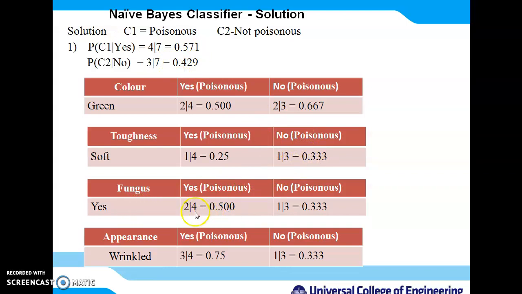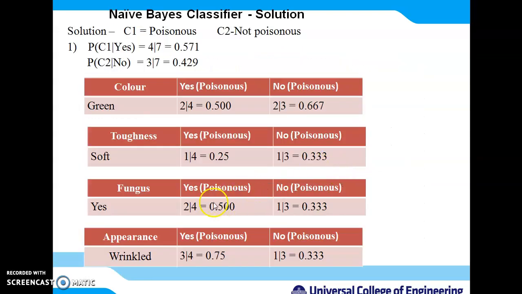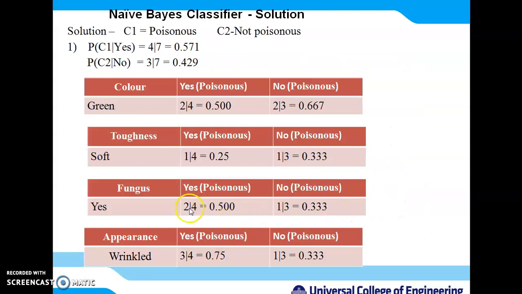Similarly for fungus, how many rows are there for the fungus class? For fungus yes, there are a total of 1, 2, 3 rows, out of which 2 belong to the class yes. So how will you compute? 2 divided by 4 for class yes and 1 by 3 for class no.